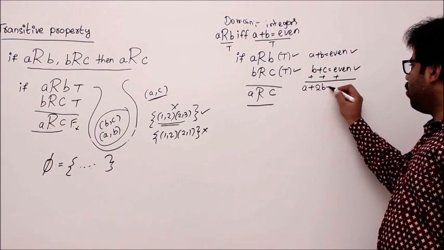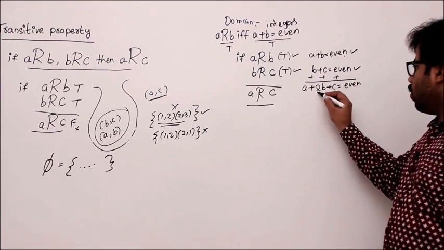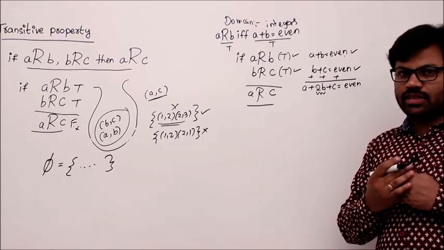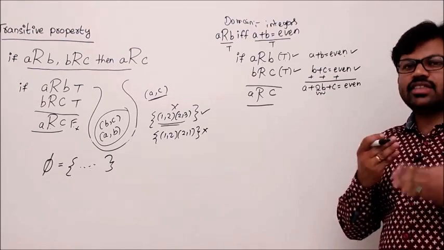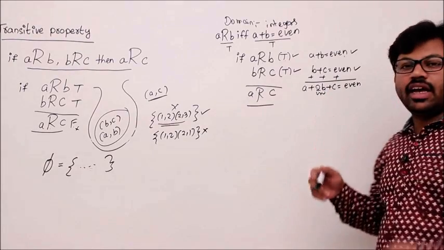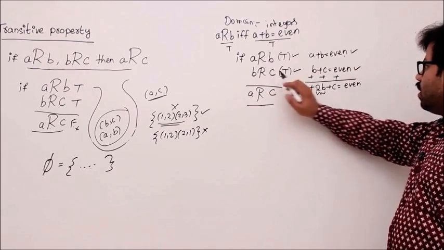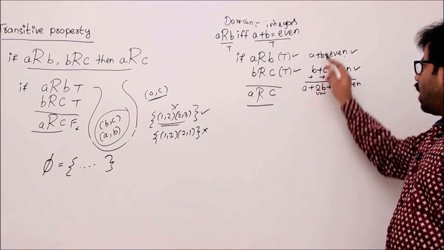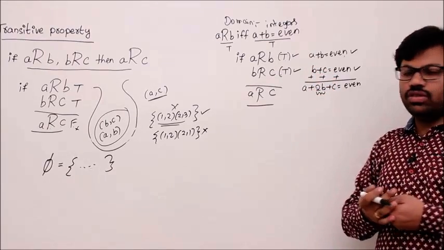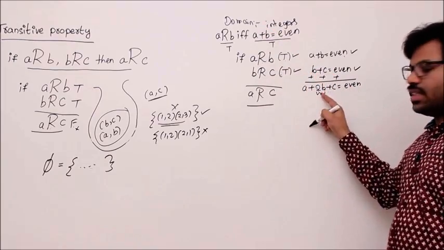A plus 2B plus C equals even plus even, which is even. Now 2 times any integer is always an even number. Whenever some fact is always true, only those facts I am observing and taking, right? I am not taking anything else. If some fact is not true, don't take it. So this fact is true, this fact is true, and addition is a fact which is always true, that means addition always holds good.